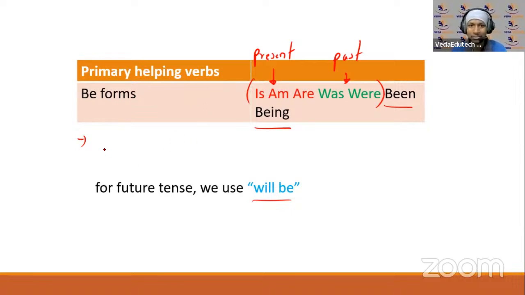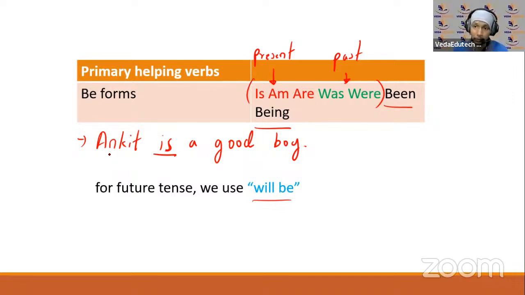Okay, what is the most simple sentence? We'll take someone's name. We'll take, yeah, Ankit's name. Okay, Ankit is a good boy. Okay, good boy, like this. So is यहाँ पे that is for the present tense. वो अभी भी है, right? So अभी this is for a singular person and a singular subject. ये किसी का नाम के साथ हो रहा है, ठीक है? अगर हम लोग pronoun भी use करते हैं, you can also say that he is a good boy.